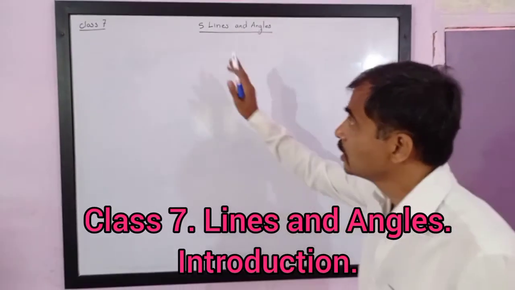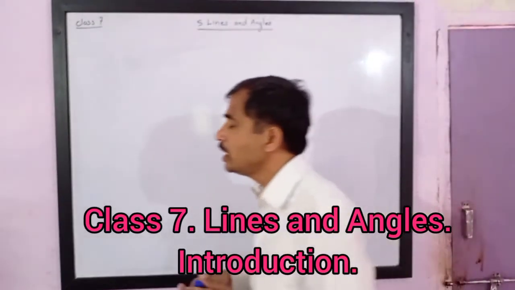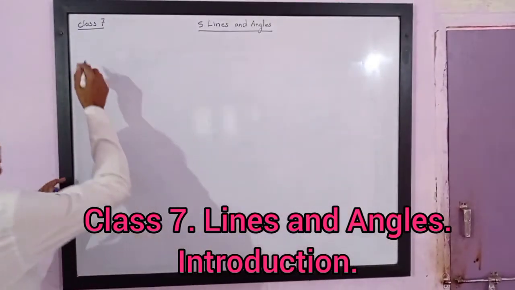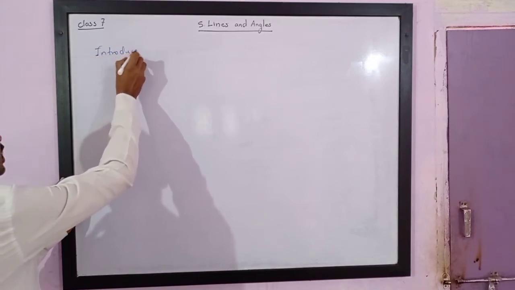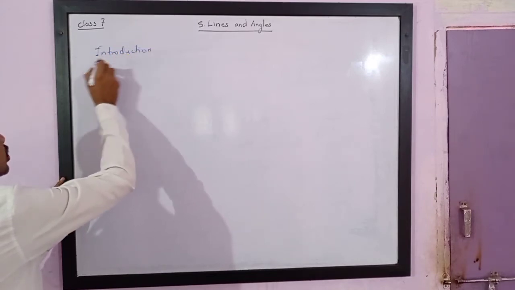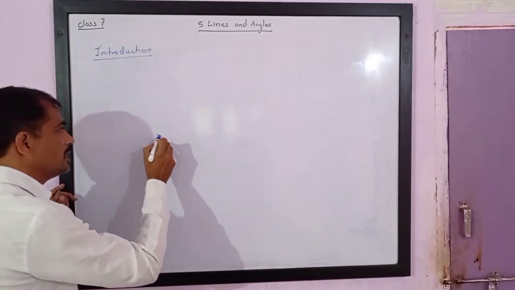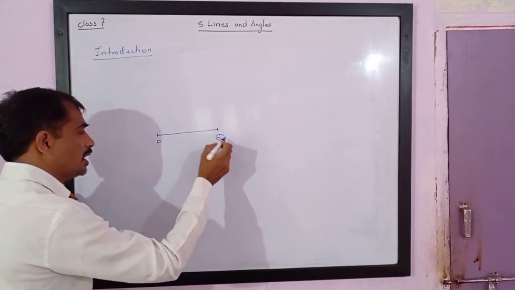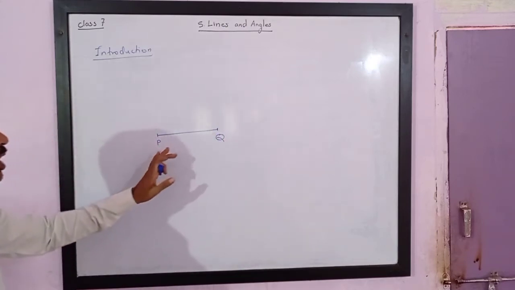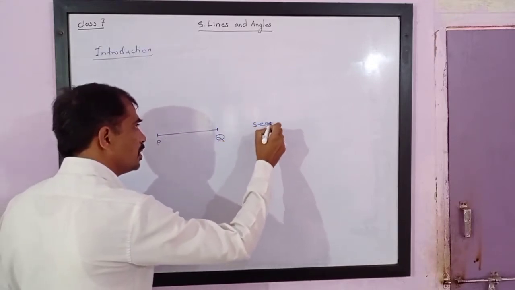Dear friends, in class 7 we have fifth chapter, lines and angles, and let us study the introduction of this chapter. Before studying this chapter, we will need certain definitions to be revised again. So we have already studied that a segment is represented by the end points and it is the part of the line segment. So this is segment PQ.